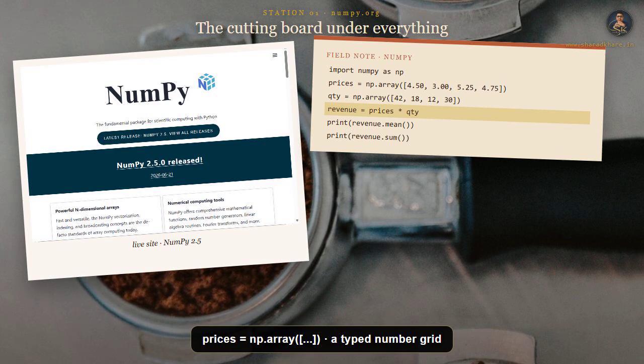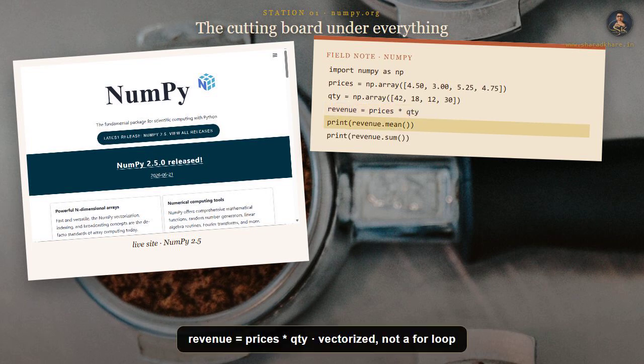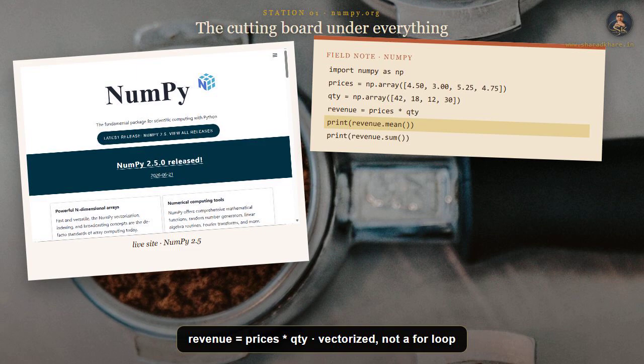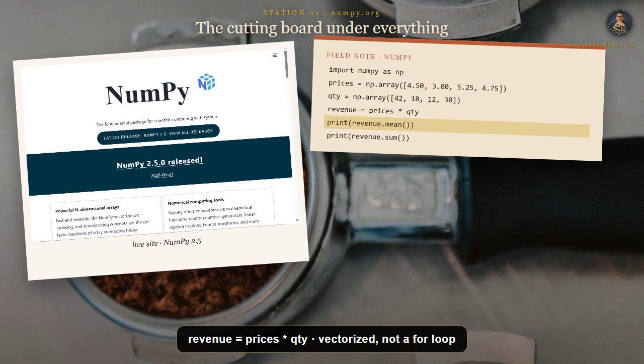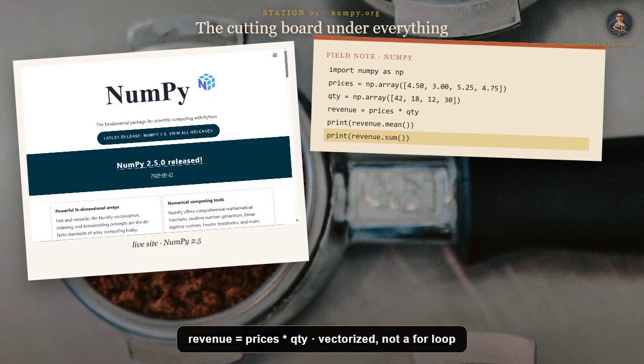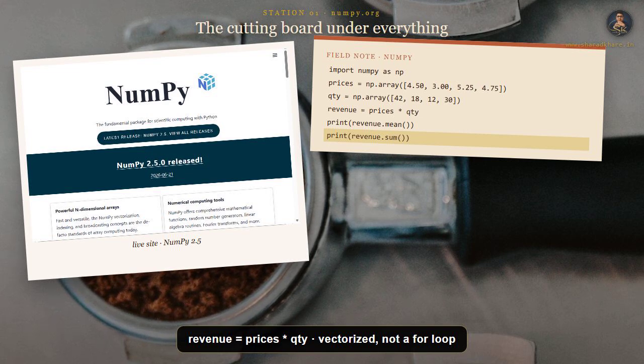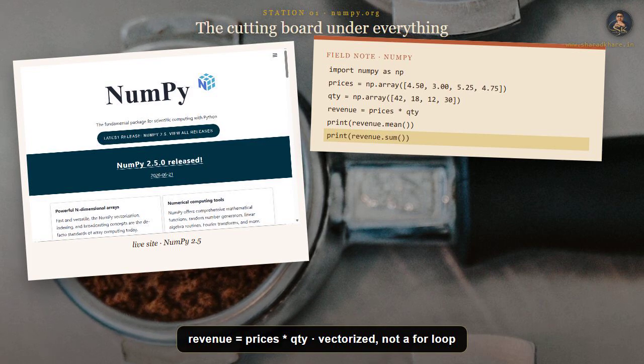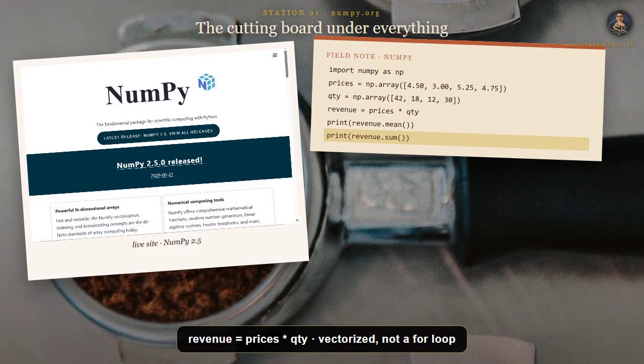Make another array with the matching quantities sold that morning. Revenue equals prices times qty. That star is not a Python for loop. NumPy multiplies item by item in one vectorized breath. Print revenue.mean tells you the average drink line, not by hand, by a method on the array. Print revenue.sum adds every line, which is the morning till in one number. Why does this matter? Because Pandas, Seaborn, and SciPy all lean on the same fast grid. You will not live in raw NumPy all day, but you should know the cutting board is there.